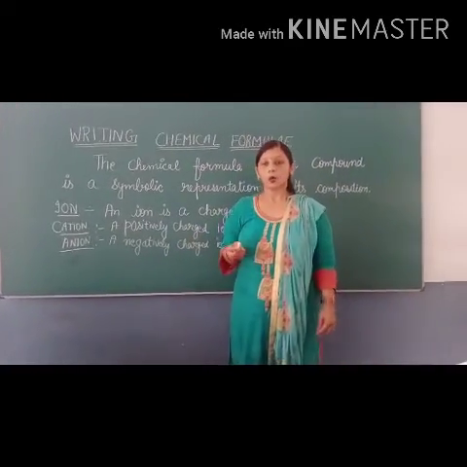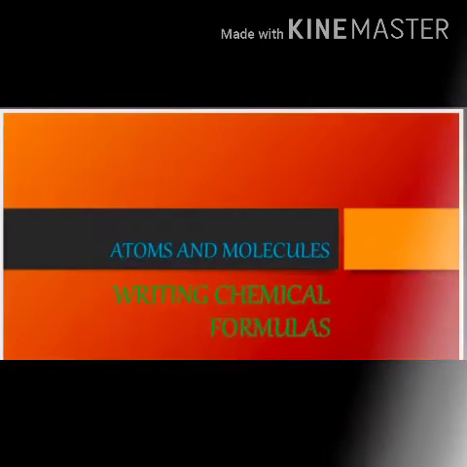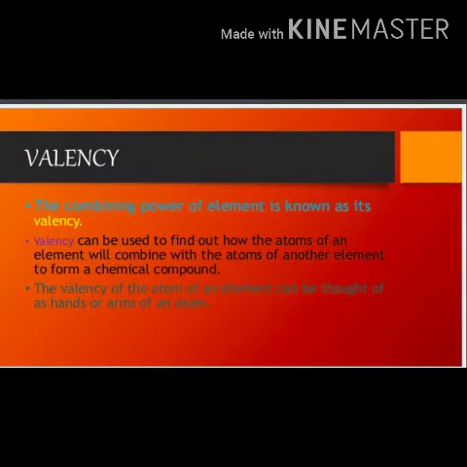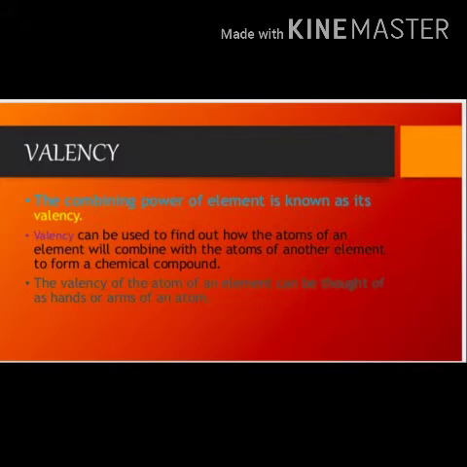So, now start. What is the meaning of writing chemical formulae? In this topic, you will come to know atoms and molecules, and writing chemical formulae. The combining capacity of an element is known as its valency. It can be used to find out how the atoms of an element will combine with the atoms of another element to form a chemical compound. The valency of the atom of an element can be thought of as hands or arms of an atom.